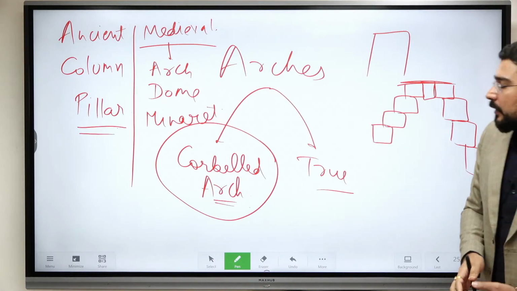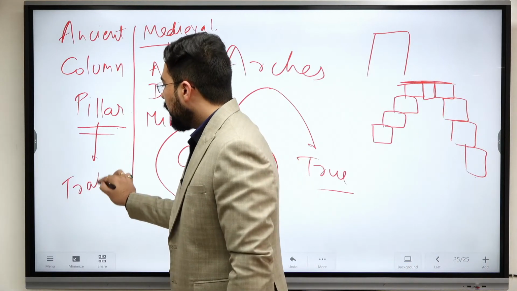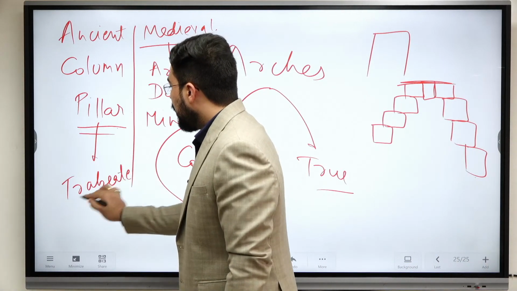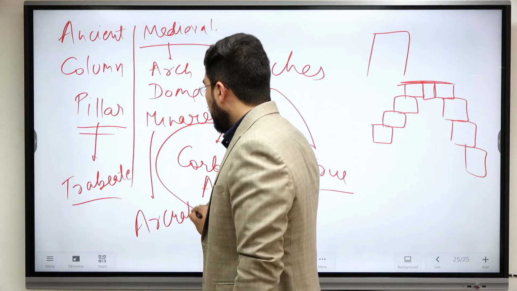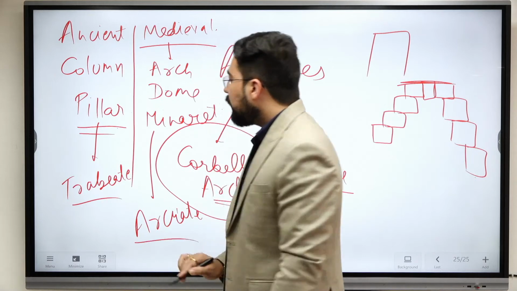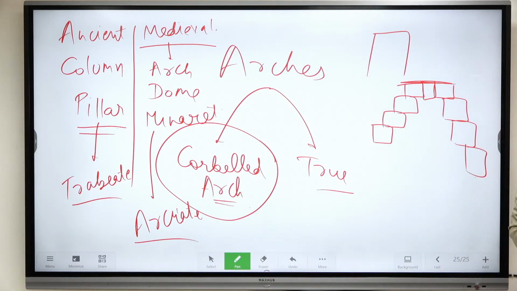Okay, so this form of architecture is known as trabeate and this is known as arcuate. I'm telling you all this terminology because you need to use these keywords in your answers.